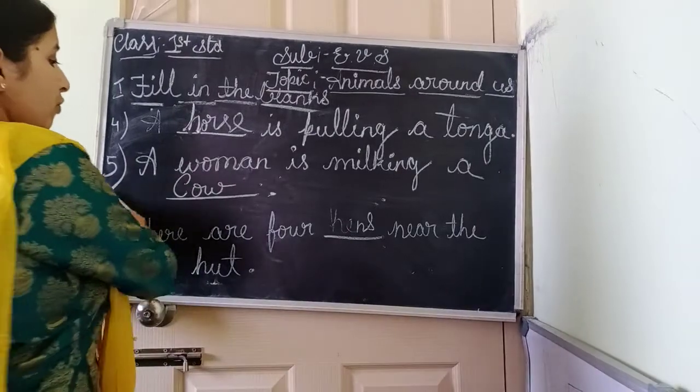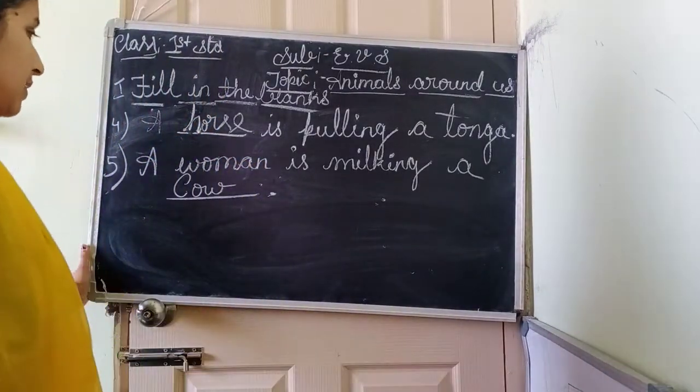Shall I erase third one? There are 4 hens near the hut. Sixth one.